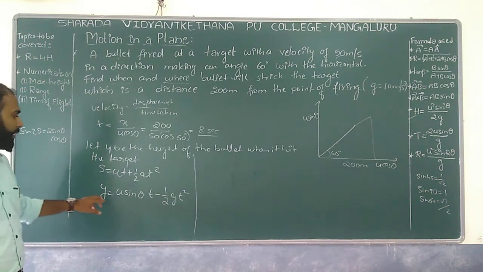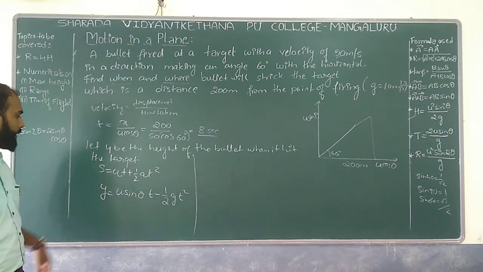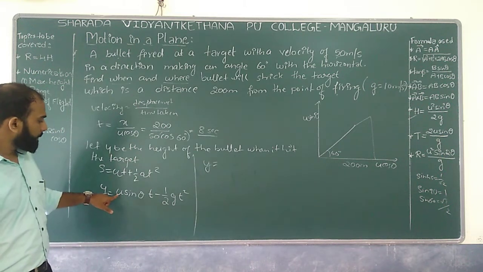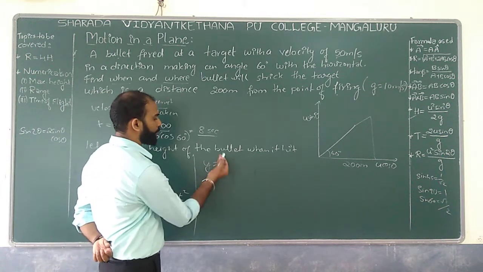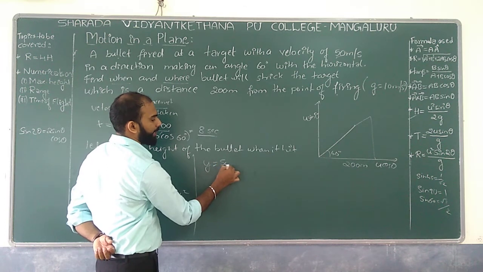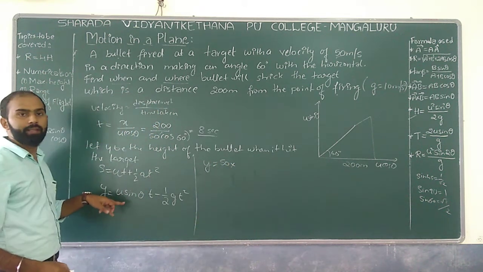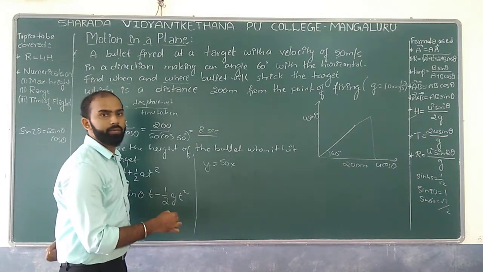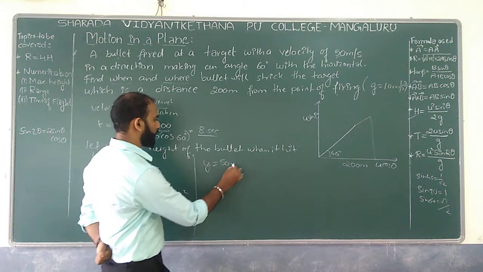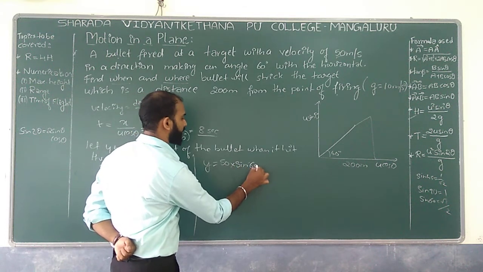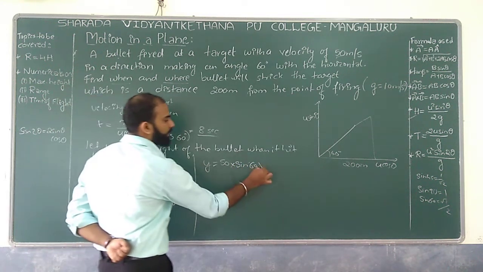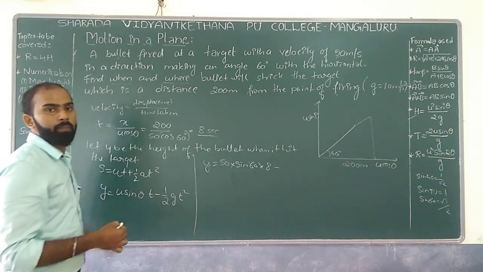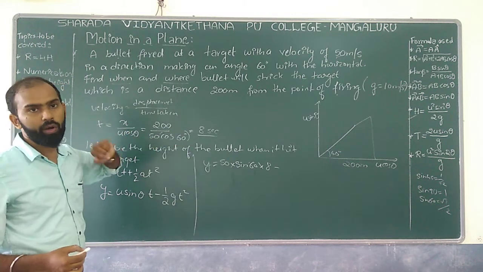You know the value of u, correct? So what is the substitution? What is the value of y we can have over here? It is equal to u replaced by 50 meter per second into sin theta, that is sin 60, and sin 60 is root 3 divided by 2, into t as 8, because we have got the time taken by the bullet to reach the target, that is 8 seconds, just now.